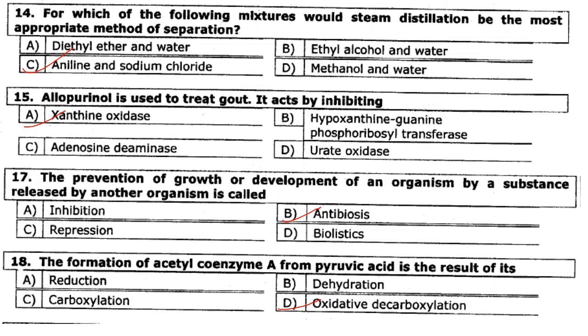The prevention of growth or development of an organism by a substance released by another organism is called as, so it is called as antibiosis. Answer is option B. The formation of acetyl coenzyme A from pyruvic acid is the result of oxidative decarboxylation. Answer is option D.